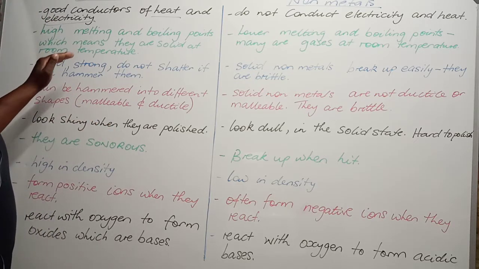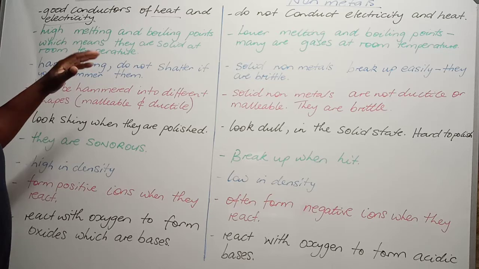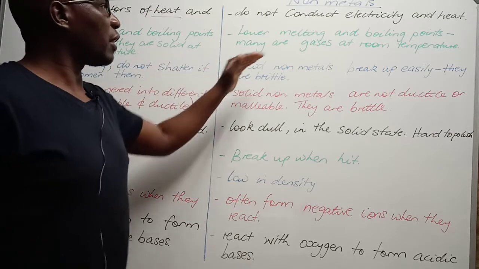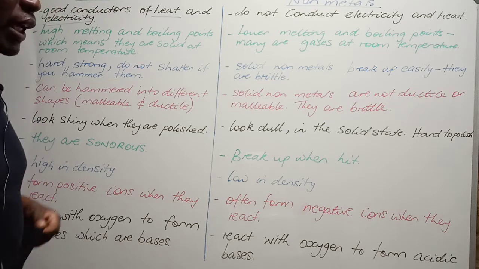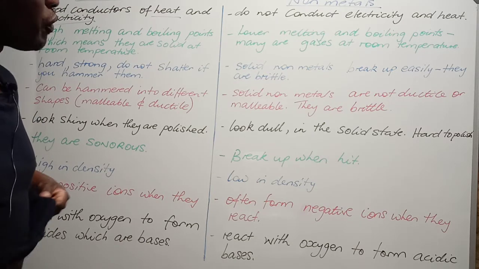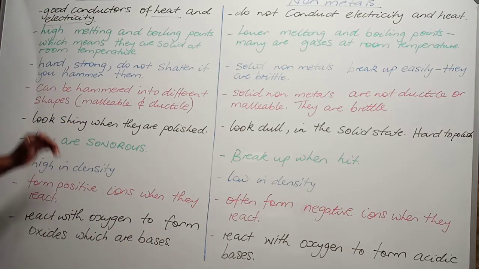So metals have got high boiling points and high melting points. Non-metals have got lower melting and boiling points, and actually many of them are gases at room temperature.